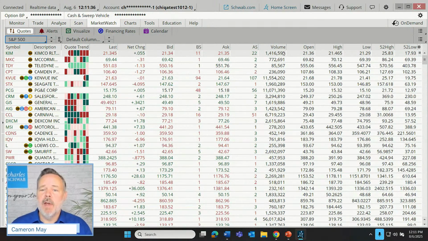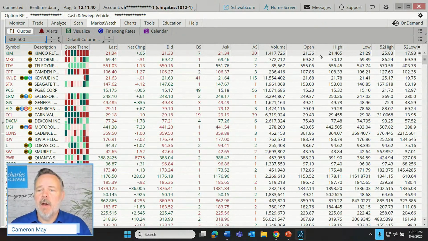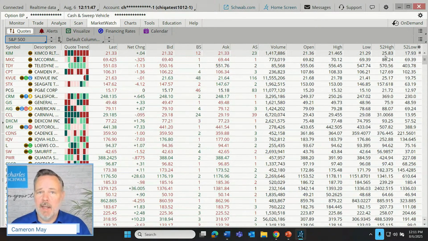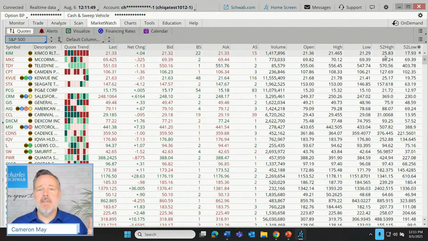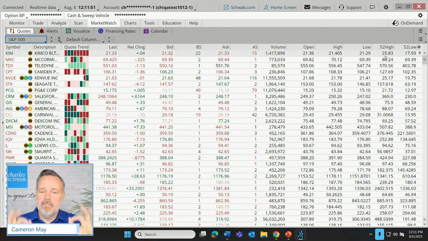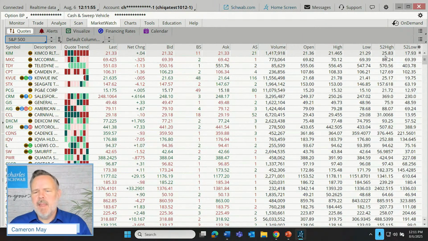Over to the right, we can see a running tally of the volume. You'll see that changing as we're talking. We can see the open, high, and low for prices throughout the day. And we can see the 52-week high and low. So that may be entirely serviceable. For some traders, perfect. Just what we like to see. For others, though, maybe they just want a different set of data.